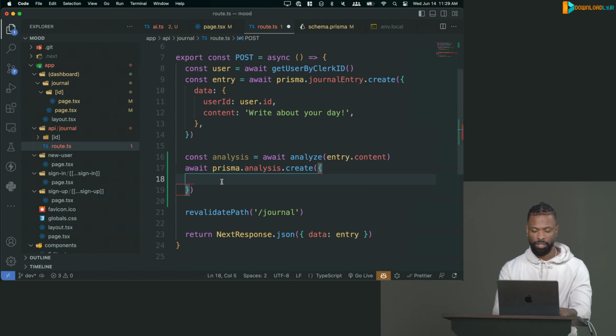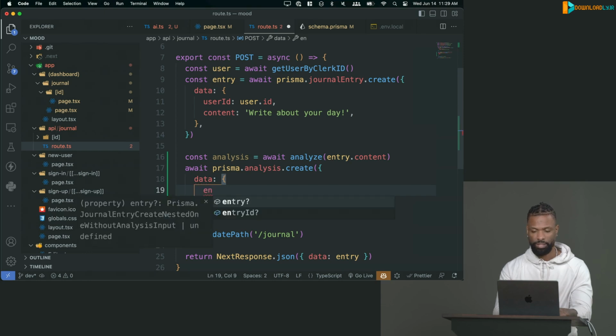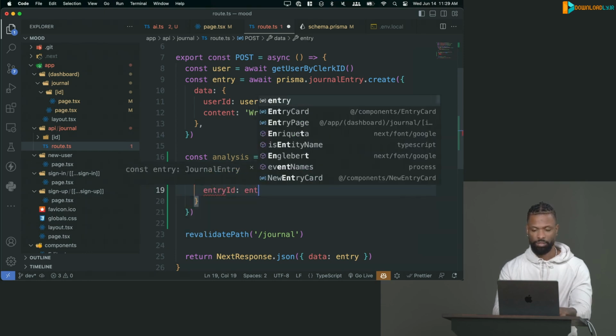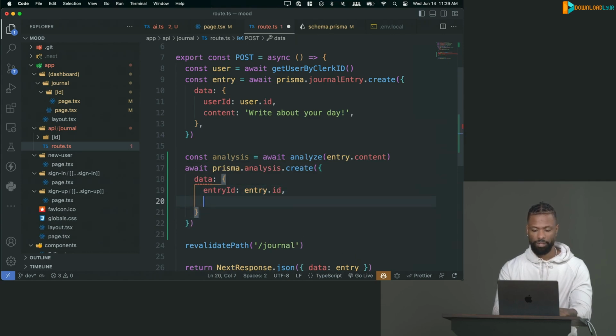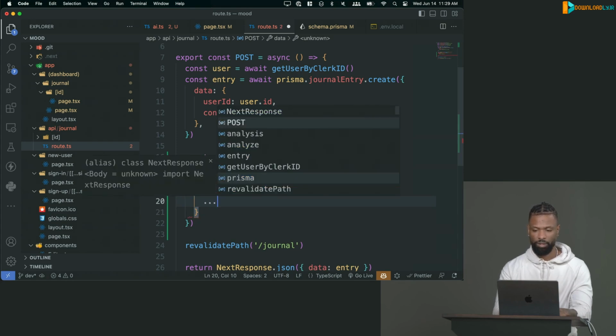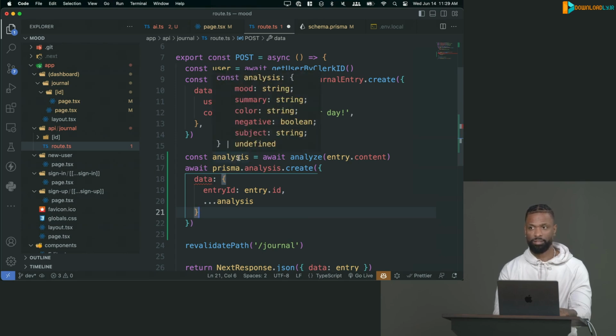There we go. So we're going to create, and then we're going to say data. And for the data here, we need the entry ID, which will just be entry.id. And then we need the entire analysis, which we can just spread over, because all the property names are the exact same name in the schema as they are in the schema that was created in here.